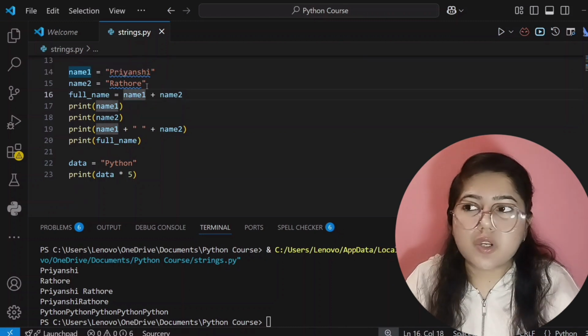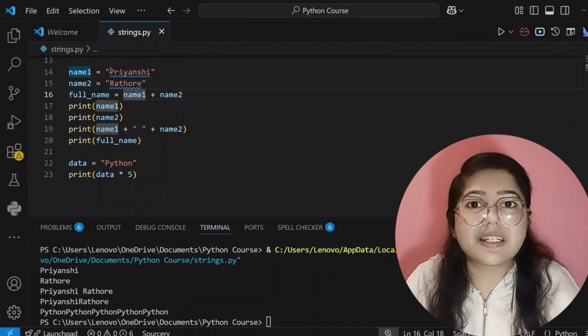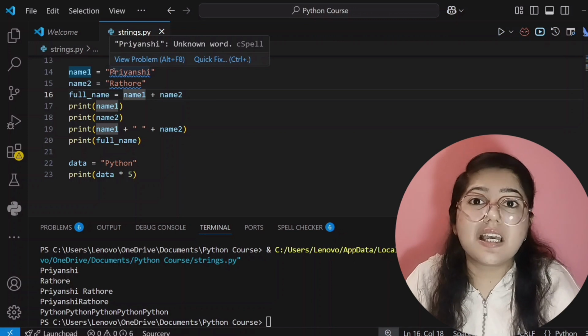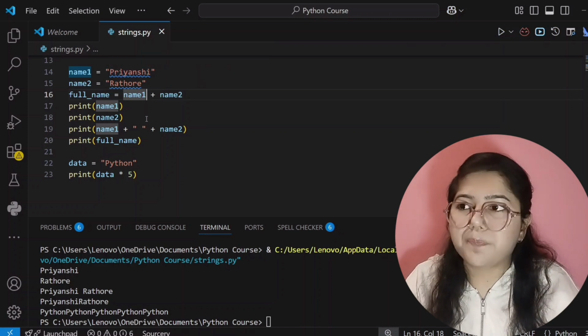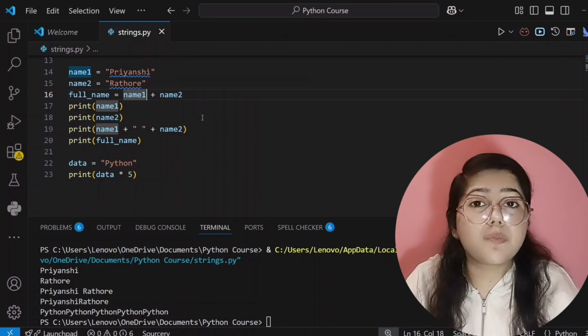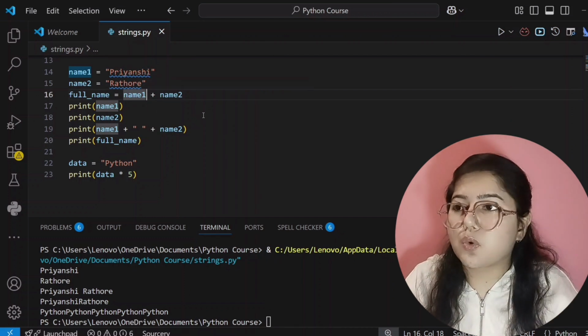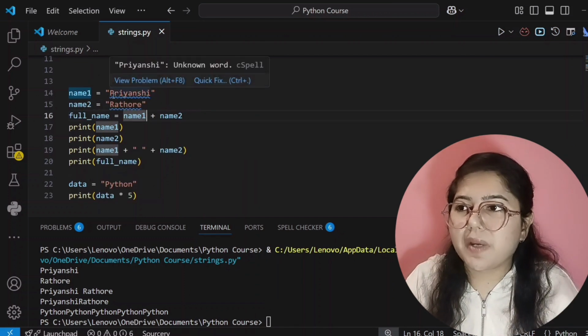So similarly in string, each and every character has its index number. That means it has its address. By default in string in Python, index number starts from 0. Index number starts from 0. So if I take this example, my name Priyanshi.